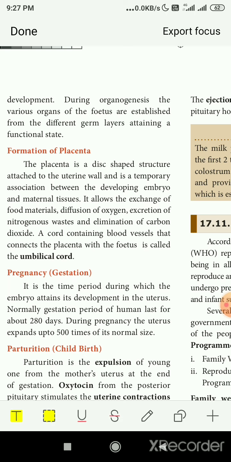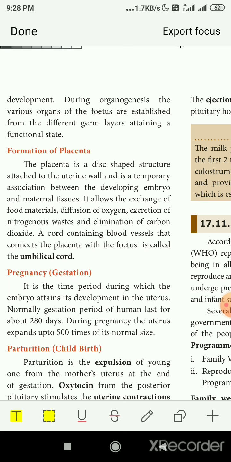It allows the exchange of food materials, diffusion of oxygen, excretion of nitrogen waste, and elimination of carbon dioxide. So all these things from the child go through the placenta only, and through the placenta only they move to the child. The placenta is the connection between the mother and the child. Through this only the nitrogen waste, food materials, carbon dioxide, oxygen, everything passes between the mother and the child. Okay, it is just temporary.